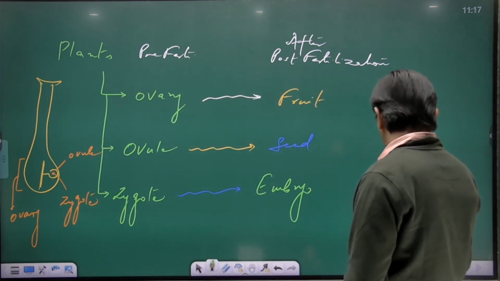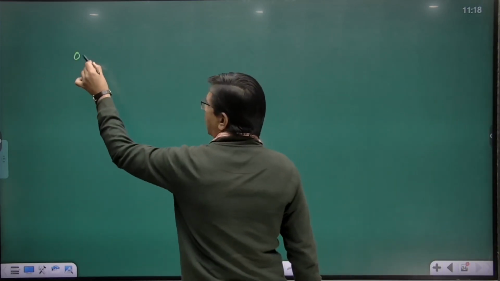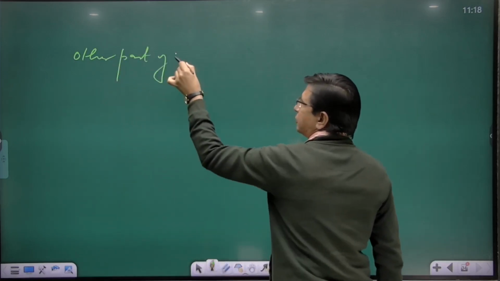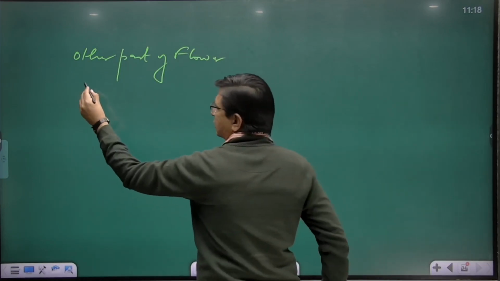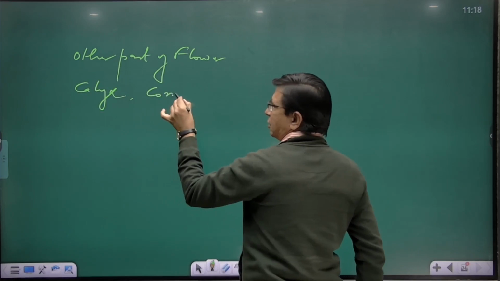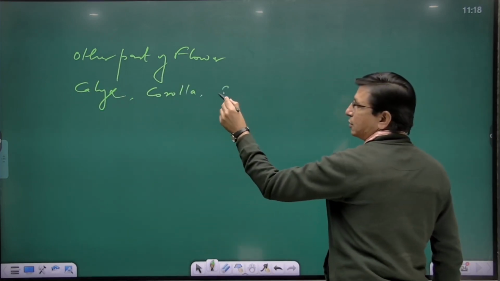But for now, other parts of the flower like calyx, corolla, then we have what?